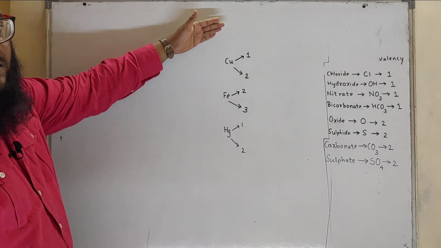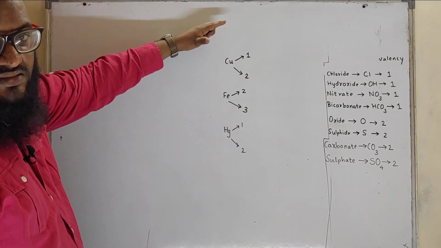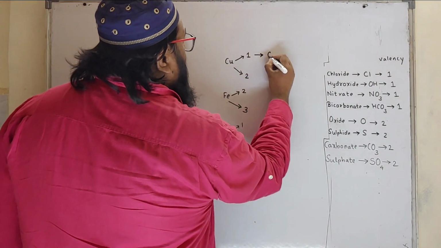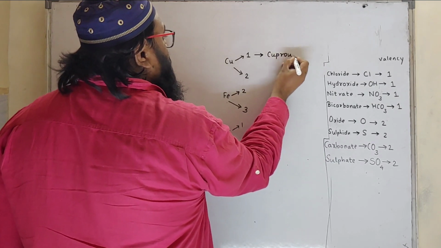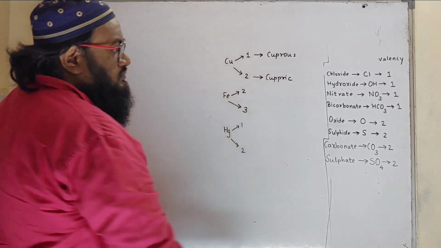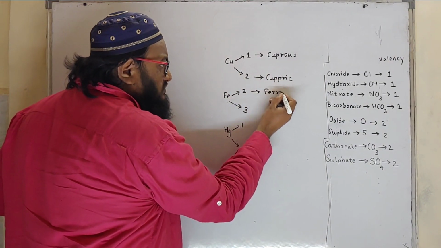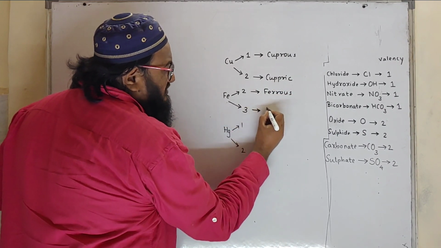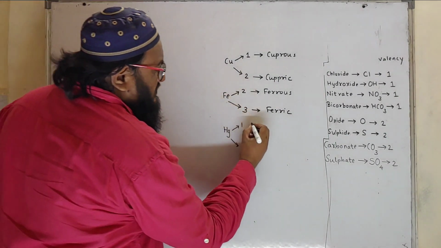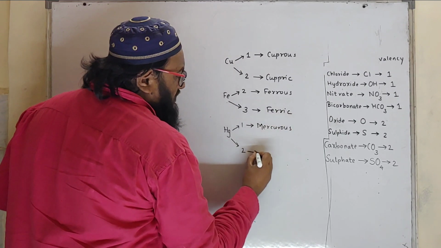See, the first valency is called as -rous. Second one is called as -ric. So this will be what? Cuprous. And this will be what? Cupric. First valency is 2. This is called as ferrous. And this will be what? Ferric. Mercury, first valency is called as mercurous and second one is called as